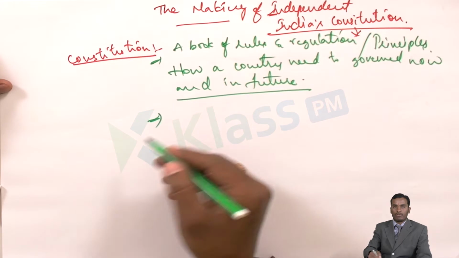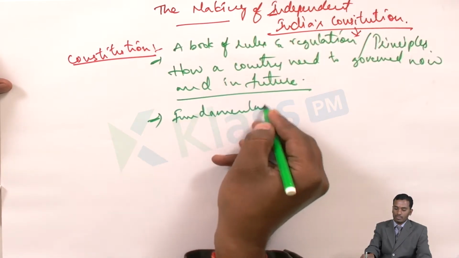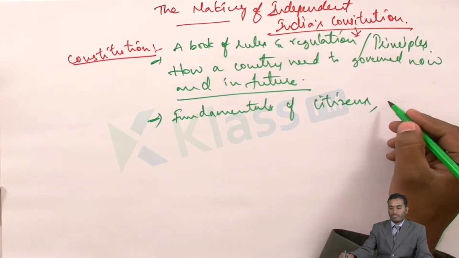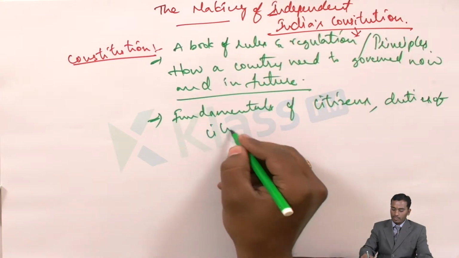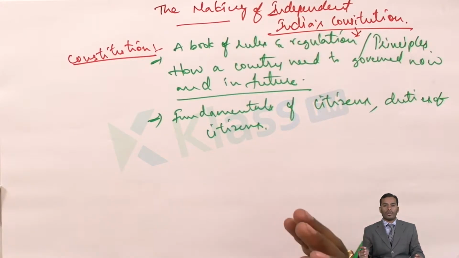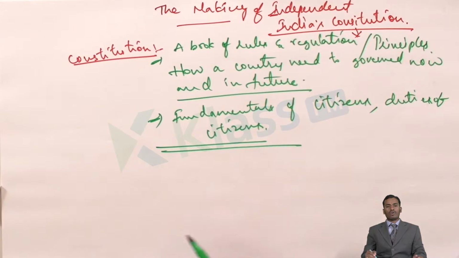What is the second objective? The second objective is the fundamentals of citizens, or the duties of citizens towards the nation. In simple terms, how a citizen needs to be in a country will also be prescribed by the constitution. These are the basic ideas of having a constitution.